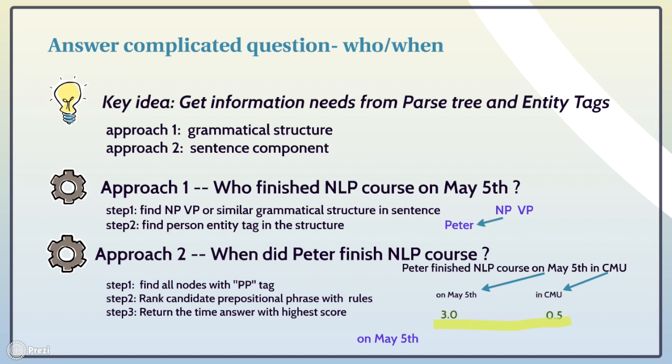In approach 2, we find all nodes with PP tag and rank all the candidate phrases with rules. Finally, we return the time with the highest score, as shown in the example, on May 5th.